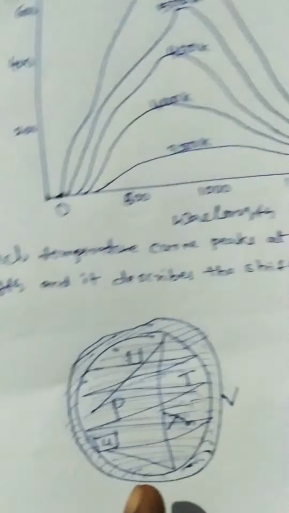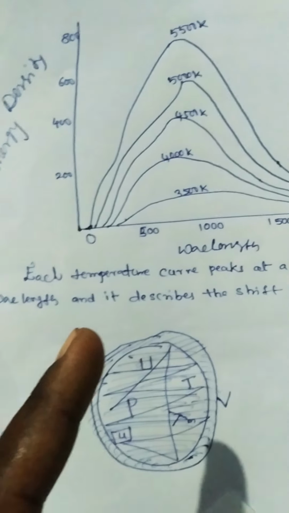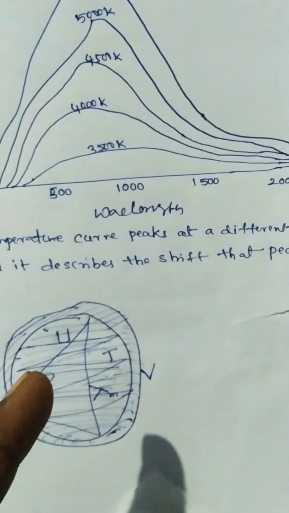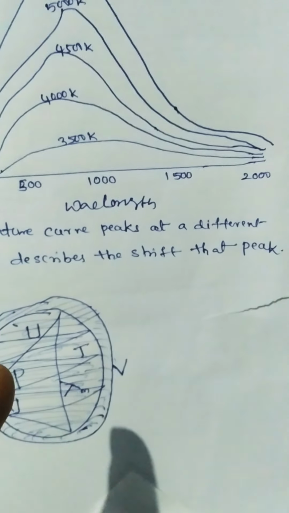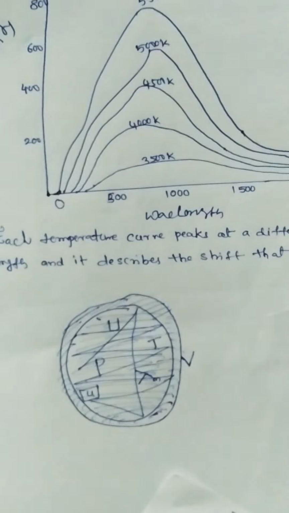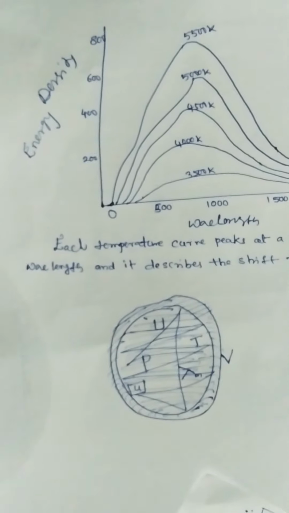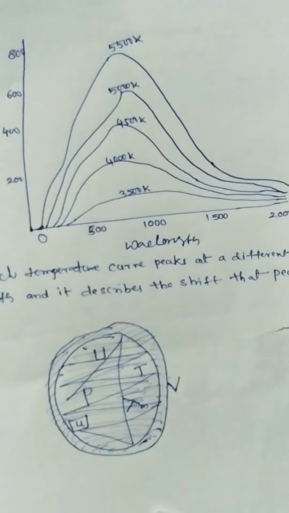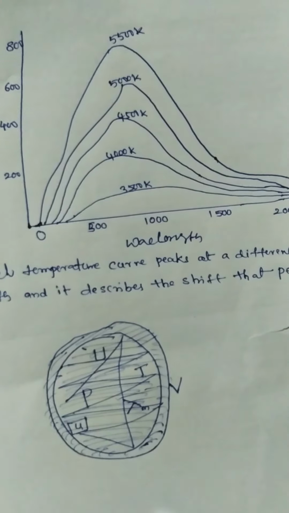Here, this is figure 1. This is how the energy density and wavelength are varied. Each temperature curve peaks at a different wavelength, and it describes the shift of that peak. You will see wavelength 0, 500, 1000, 1500, 2000, and energy density 200, 400, 600, 800. The maximum energy levels are for temperatures 3500 K, 4000 K, 4500 K, 5000 K, 5500 K. That's it.